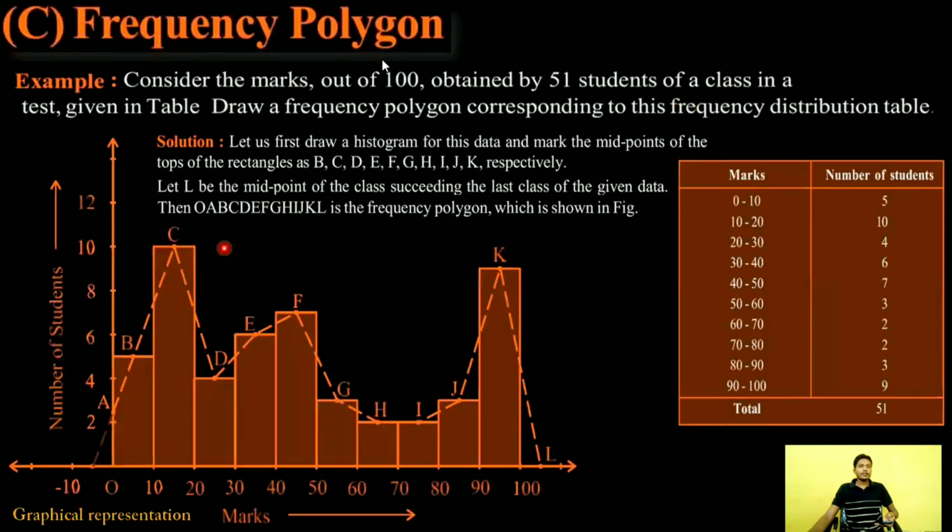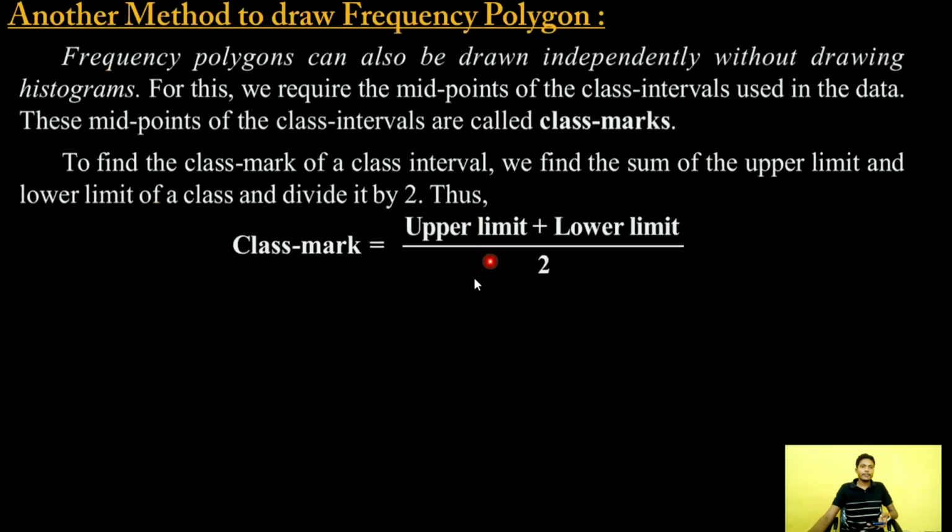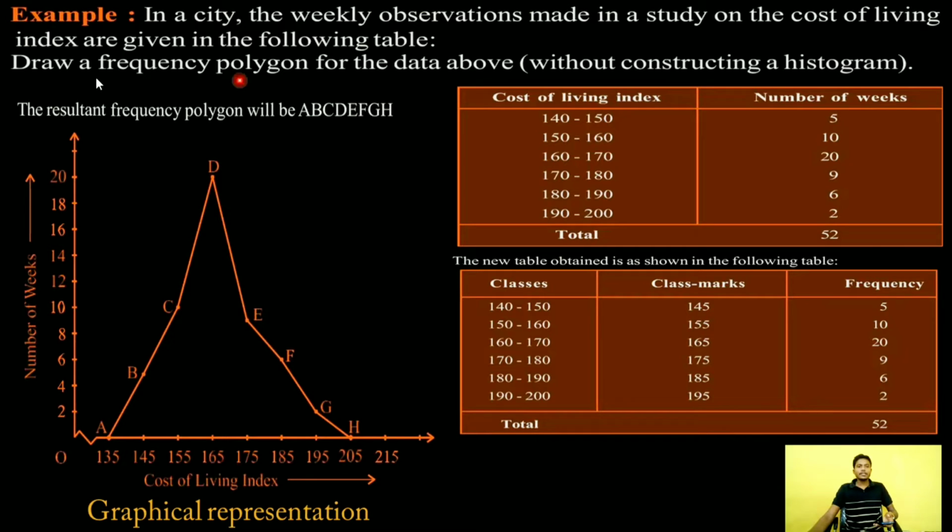Now, frequency polygon. This is an example, and this is our continuous frequency distribution, and we can represent it using this diagram. This diagram is called a frequency polygon. And here B, C, D, E, F, G, H, I, J, K, all those points are called class marks. Here this is a class mark. Class mark is from the upper limit and lower limit. We also express this frequency polygon like this diagram.